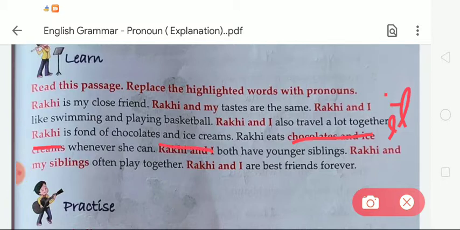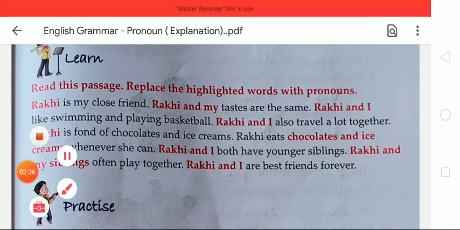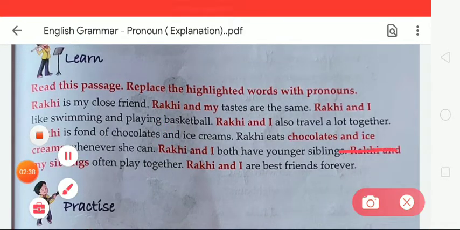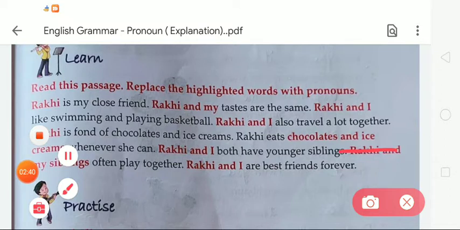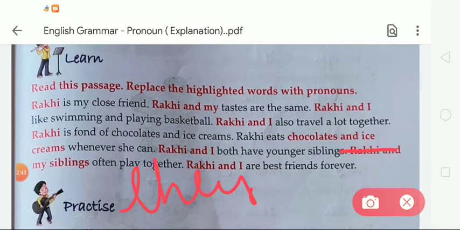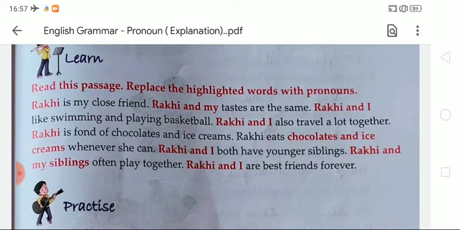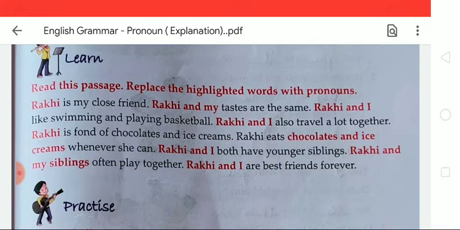Rakhi and I. Here again we have to write we. We both have younger siblings. Rakhi and my siblings: in place of Rakhi and my siblings, we have to write the pronoun they. They often play together. Rakhi and I: here we have to write we. We are best friends forever. Okay students, like this we have to use pronouns in place of the given highlighted words.